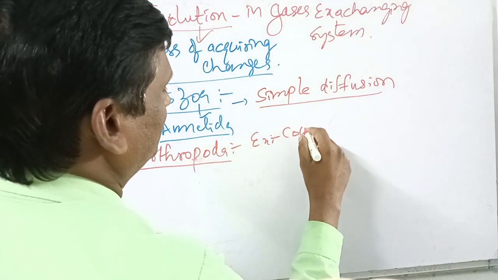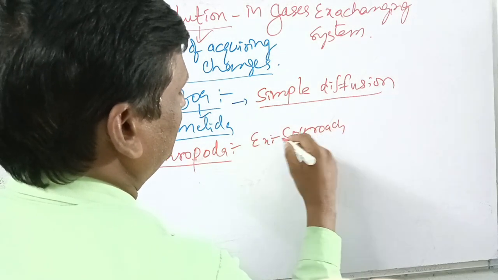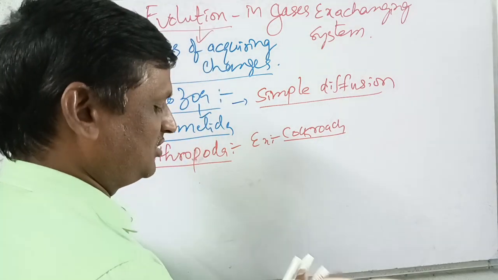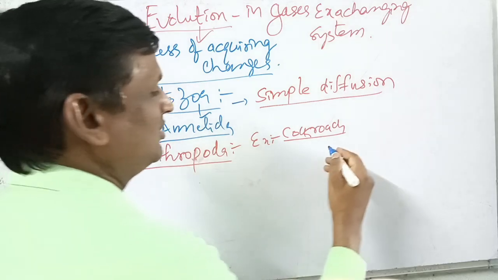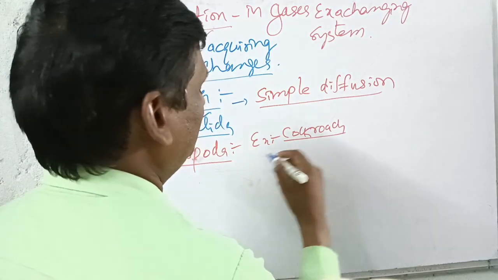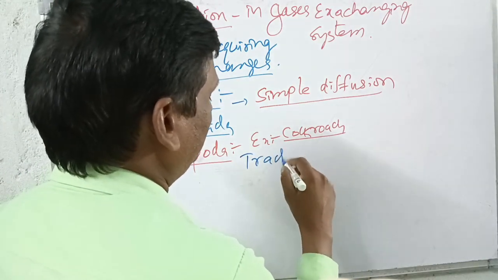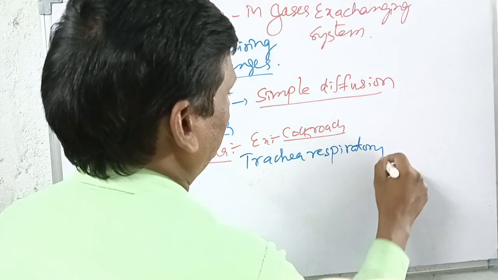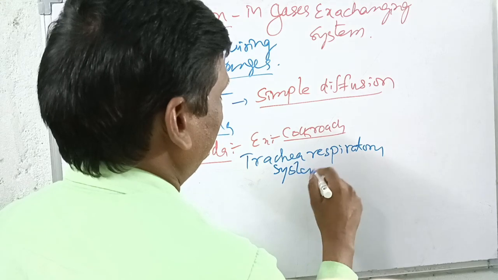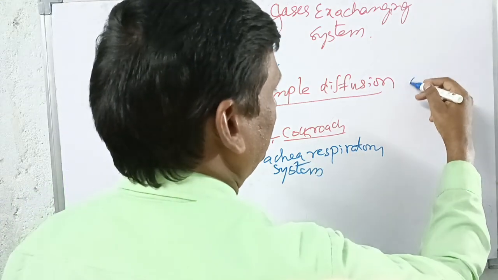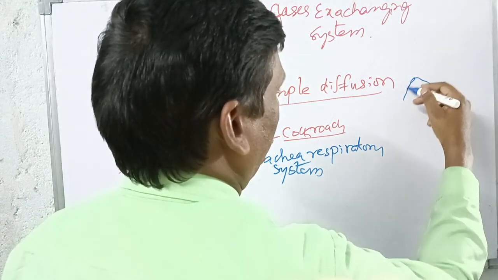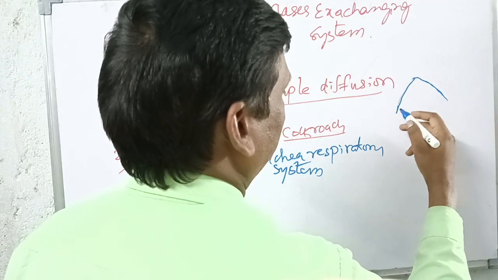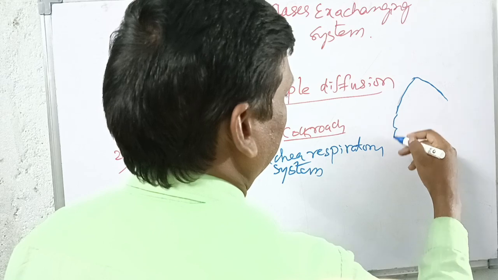If we observe the cockroach, it has the tracheal respiratory system. The tracheal respiratory system is developed for the first time in the arthropoda. Just assume that this is a cockroach.